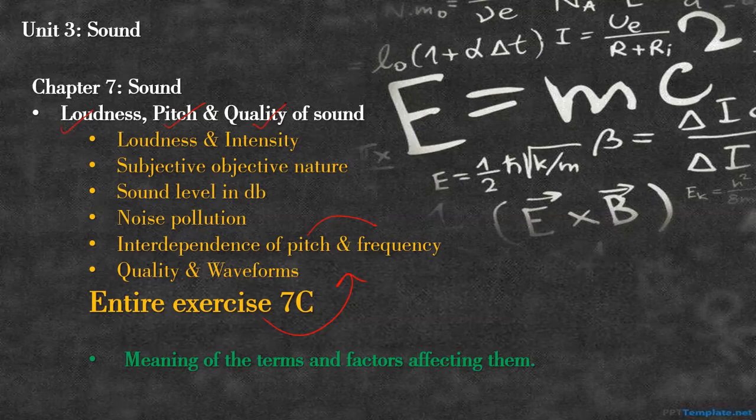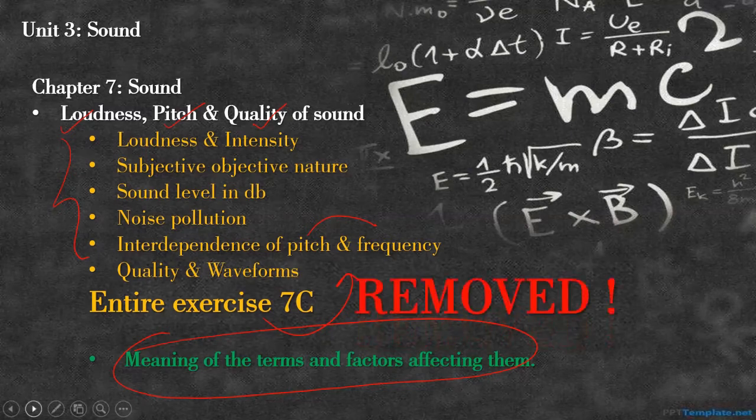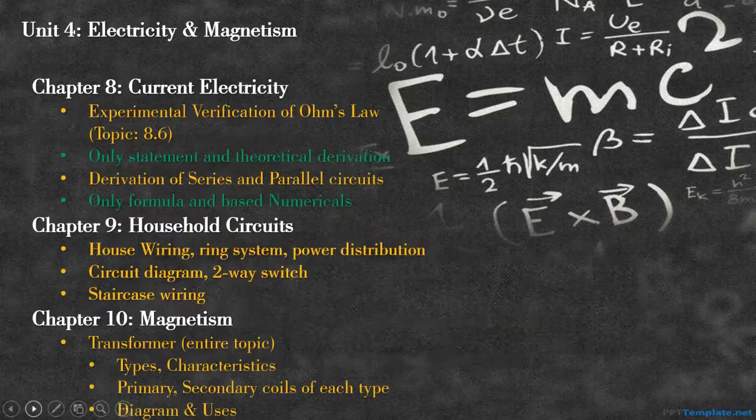Out of this topic, you have to do only this part, but all the detailed versions, the graphs, the waveforms have been removed. So almost your entire 7C exercise will not be there. No numericals, nothing, right? To some extent it can be considered good.